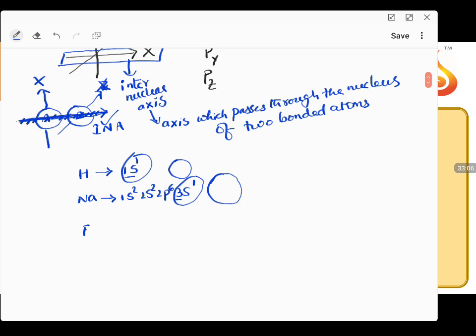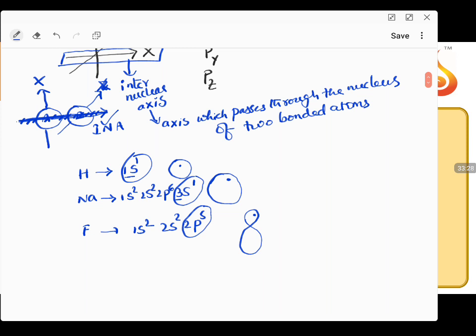In the same way, if you take fluorine, you have 1s2, 2s2, 2p5. So the outermost is which one? P. Now you will have an outermost orbital which is a p, a dumbbell shaped orbital, having one electron each. So they will be having one electron each.